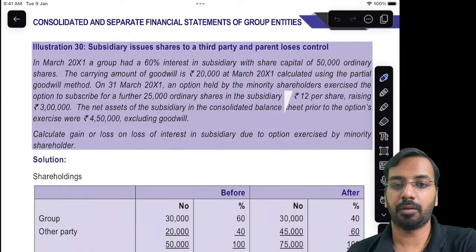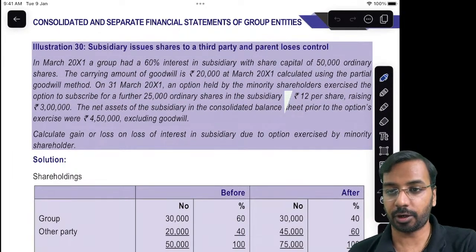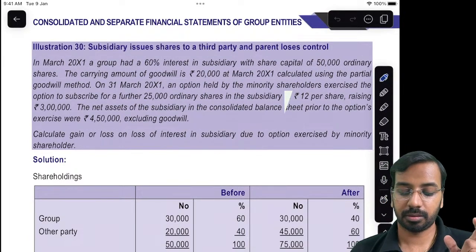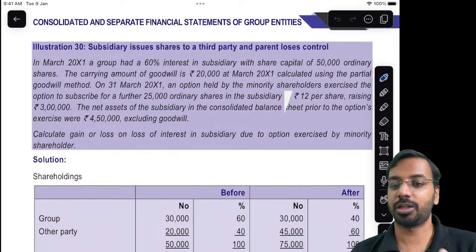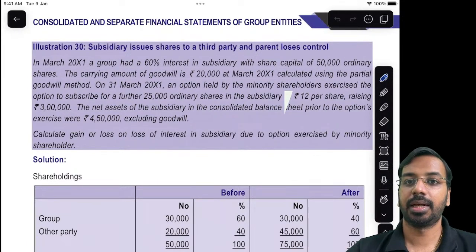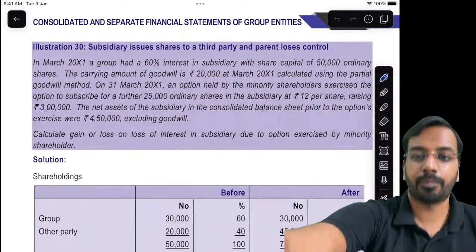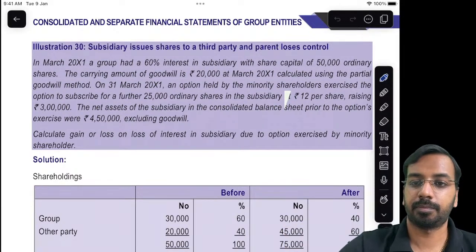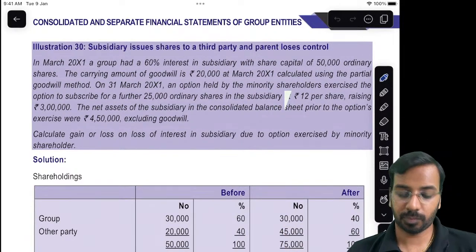This question is a very interesting one. When there is a loss of control, but there is no transaction, or there is no consideration that is flowing in.